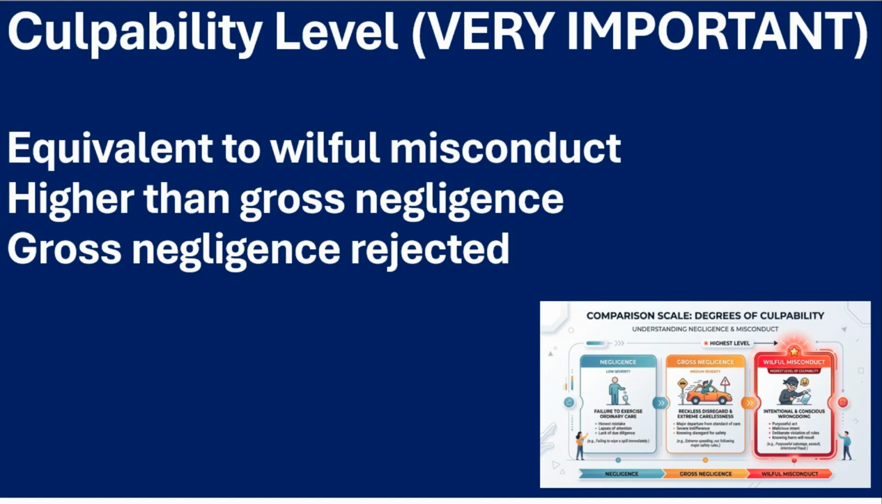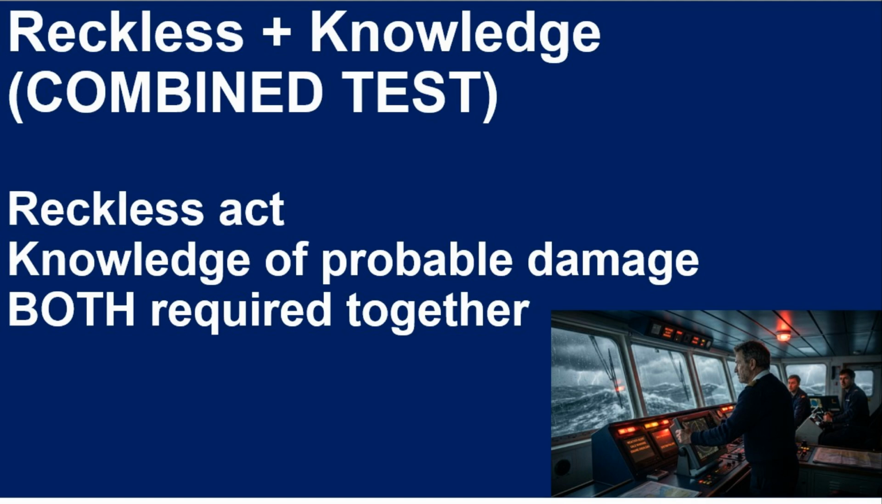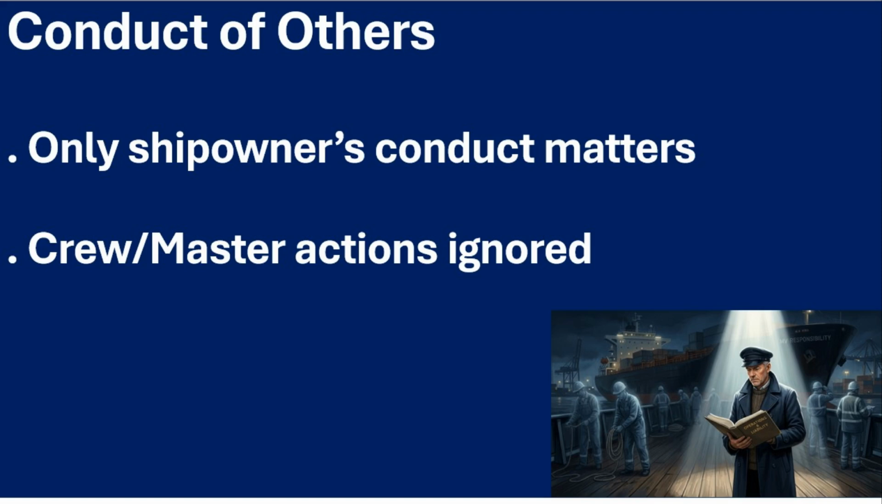To break limitation, the conduct must reach the level of willful misconduct. Gross negligence is not enough. If the conduct is so serious that it is not covered by insurance, then limitation may be broken. This is called the insurability boundary. Recklessness alone is not enough. There must also be knowledge that damage would probably occur. Both conditions must exist together. The actions of crew or master are irrelevant. Only the shipowner's personal conduct is considered.